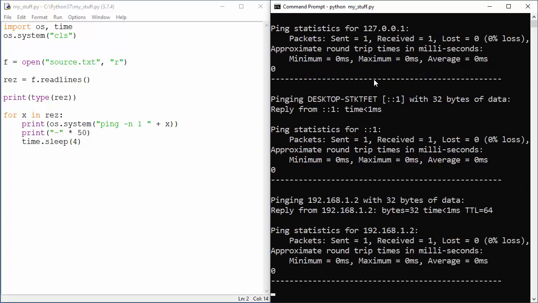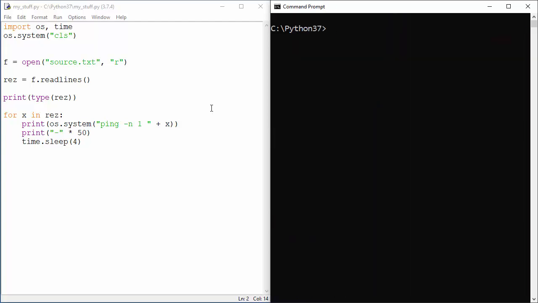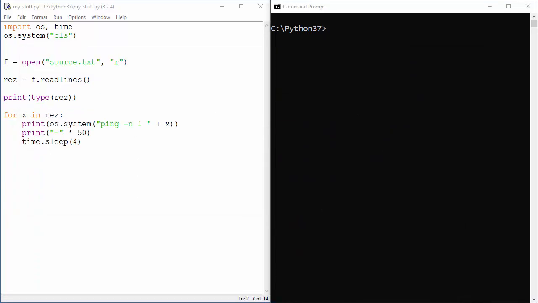Funny stuff. Cool. Well, you can steal this source code, you can use whatever you like, but it will work. So yeah, I think that's pretty much enough for one tutorial. In the next tutorial, we will do actual, I don't know, writing to file. Yeah, so see you there.